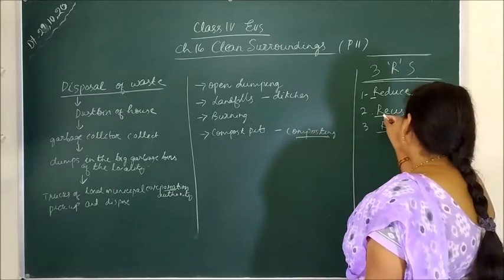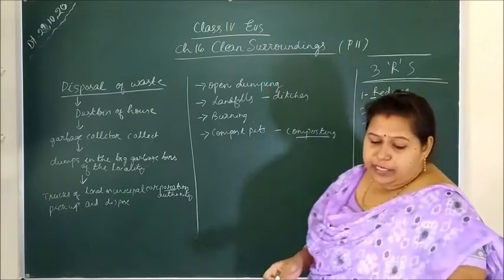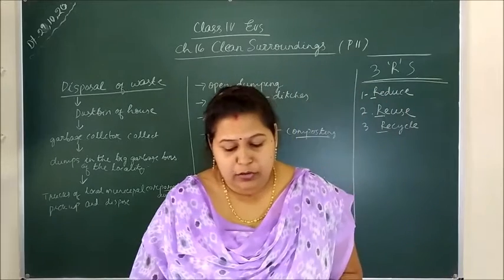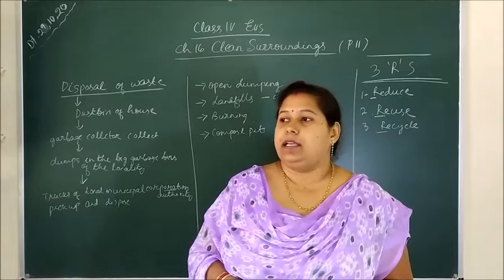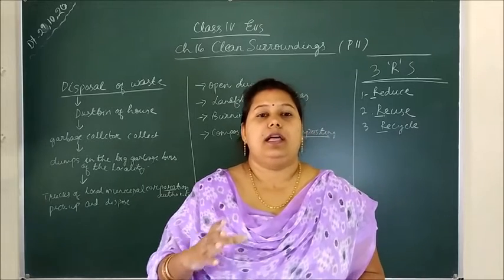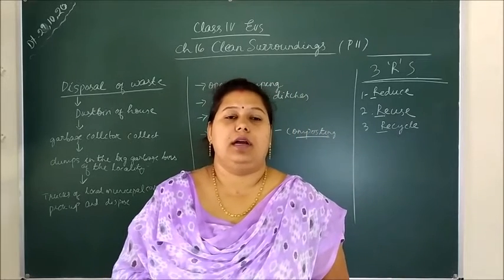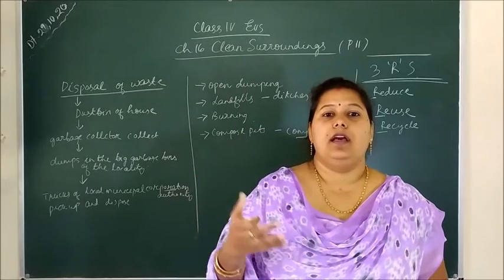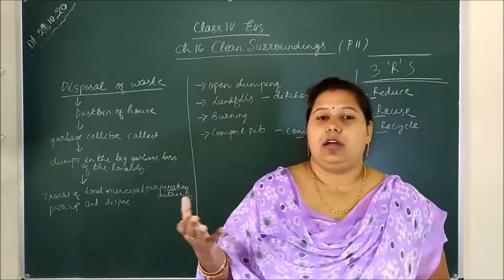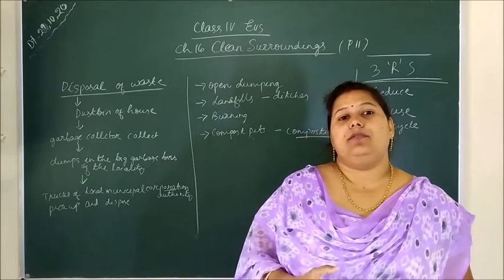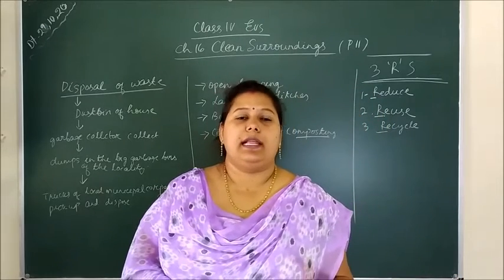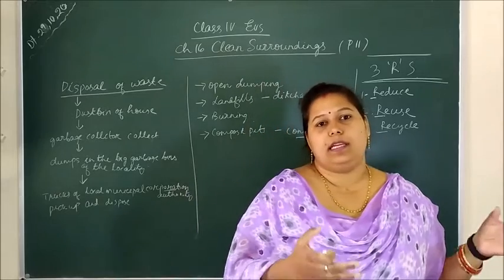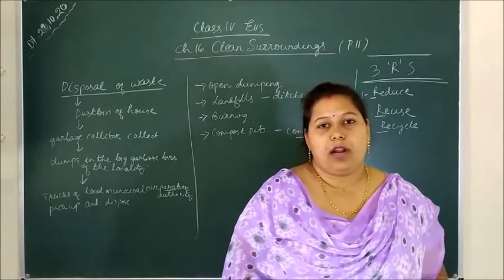Second thing is reuse. In reuse, we can reuse several things like cardboards and the tin cans we get from oil or cold drinks. We can use these things as our pencil box, and in cardboards we can store clothes and several things in our household.